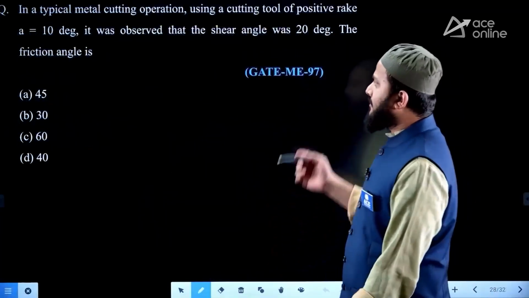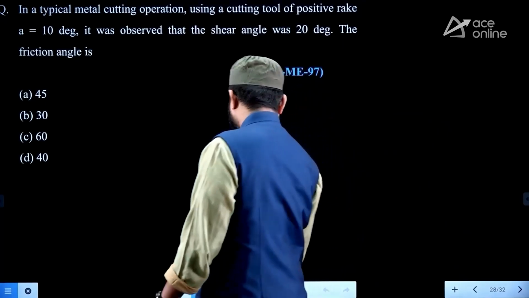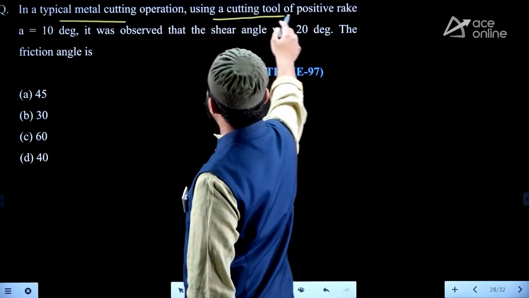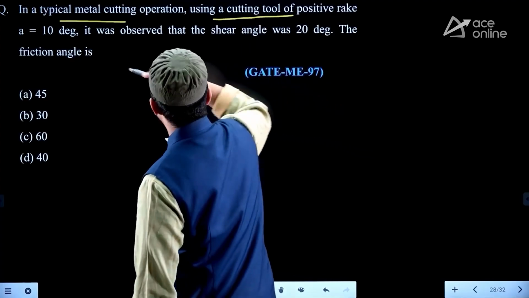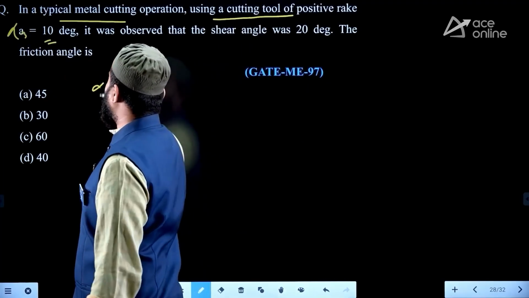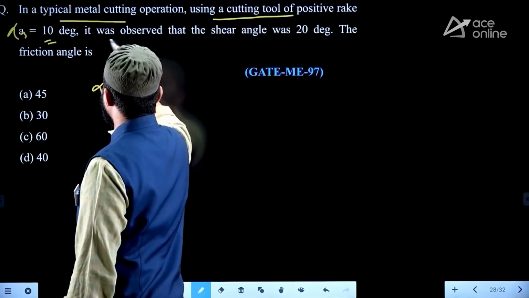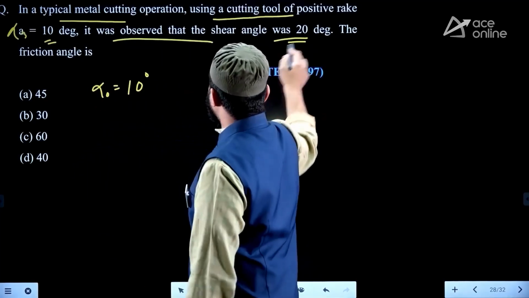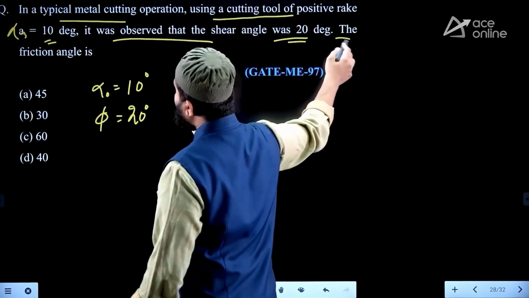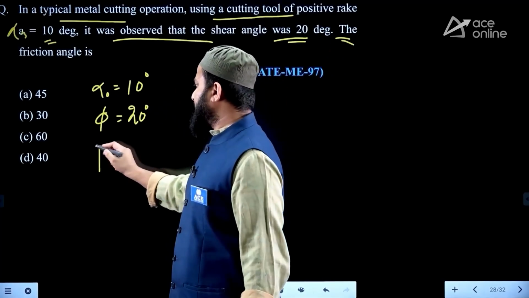Right. So in this question, if you observe, they said in a typical metal cutting operation using a cutting tool of positive rake angle alpha, alpha naught you can say, it is 10 degree. It was observed that the shear angle phi is equal to 20 degree. The friction angle, beta, they are asking.